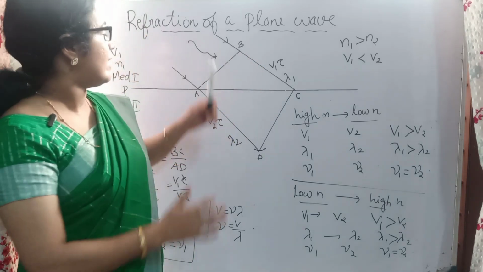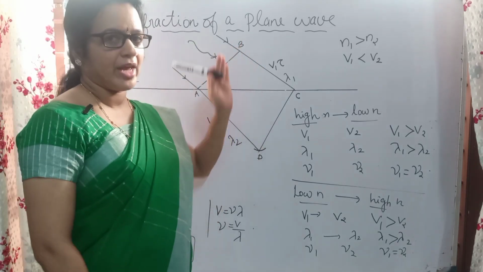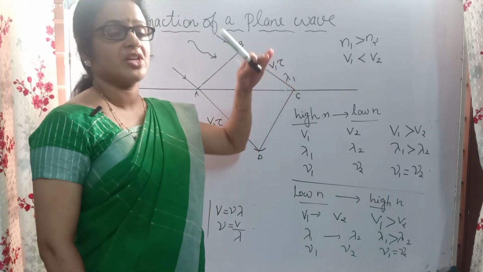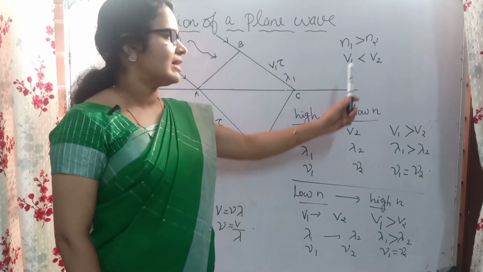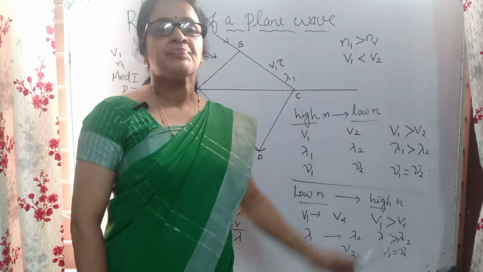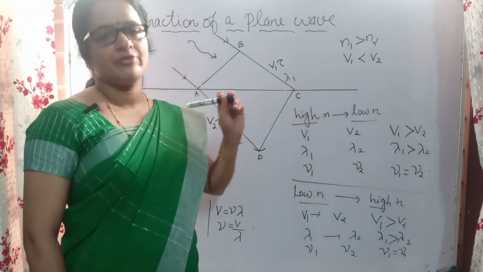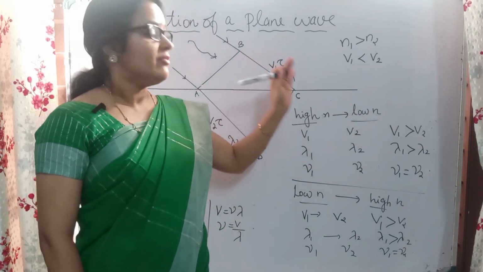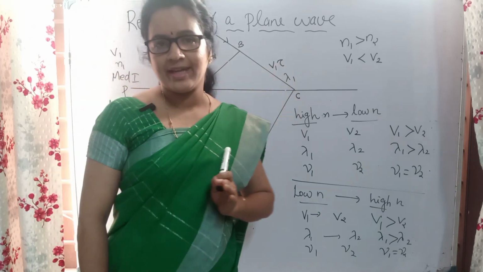Now we have again the same case of refraction. It is refraction itself, but the difference in that case is that here the light ray is traveling from higher refractive index to lower refractive index. In such a case what changes will be happening here, so that we can see.